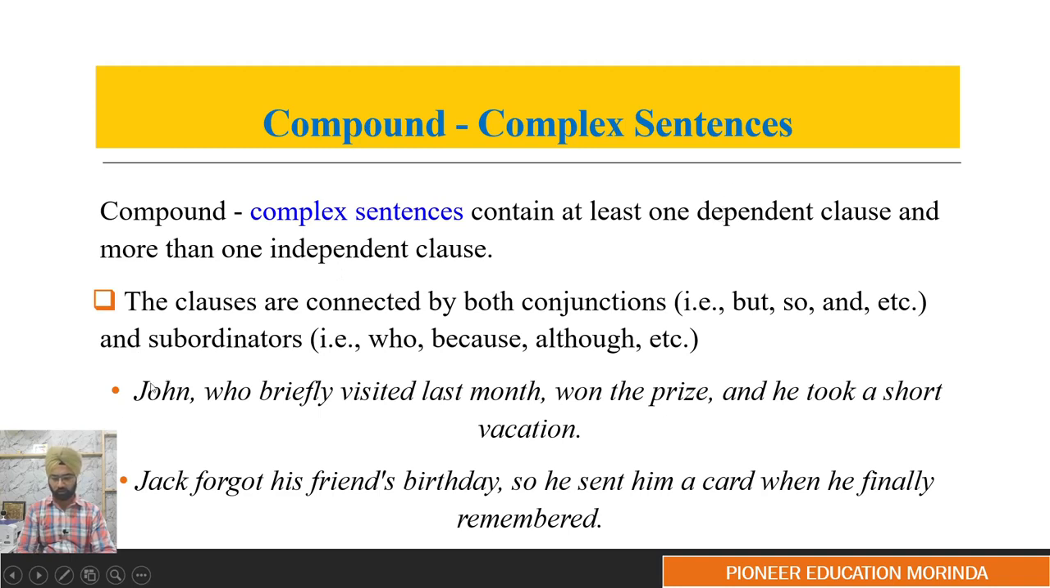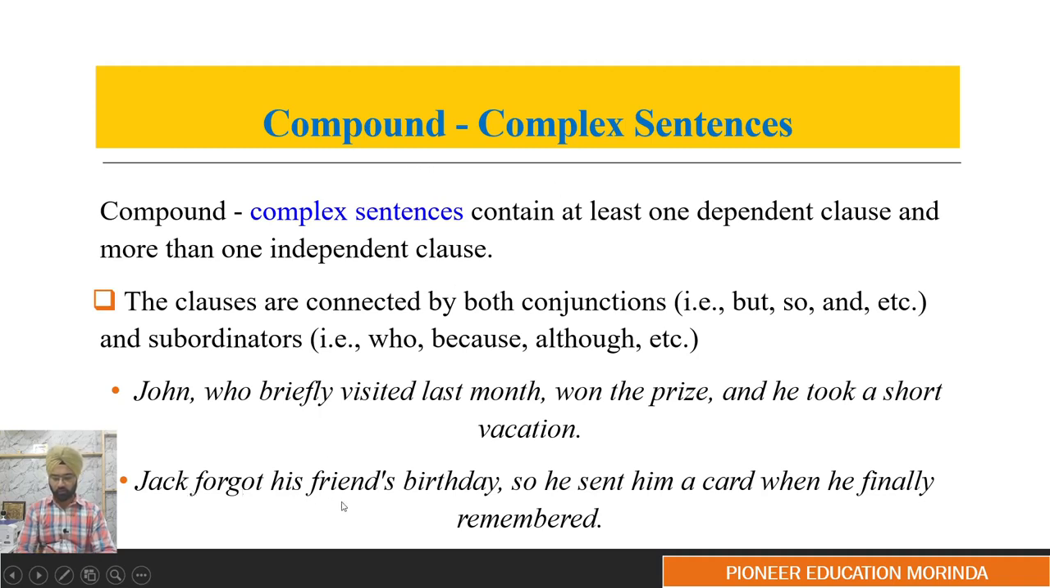So we are talking about John, who is a person. We gave some explanation about John, and for that we use who. John, who briefly visited last month. So when we add extra information like this, we need subordinators. John, who briefly visited last month, won the prize. So one complete sentence is done. And then again we use a conjunction here, and he took a short vacation. So these are three sentences that we join together. That is why this is called compound and complex sentences.